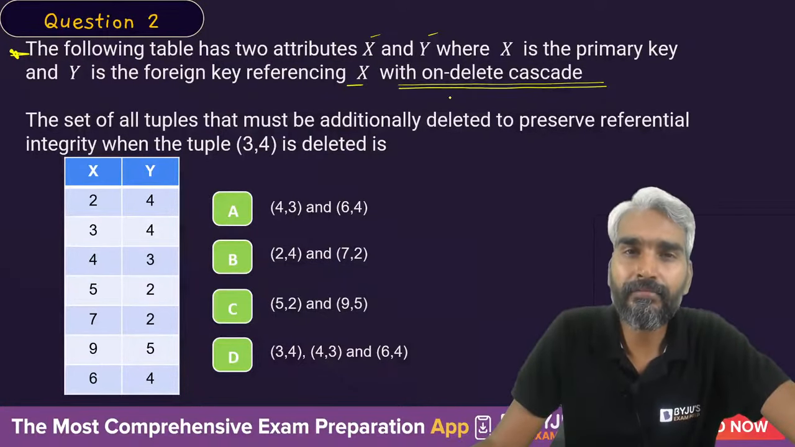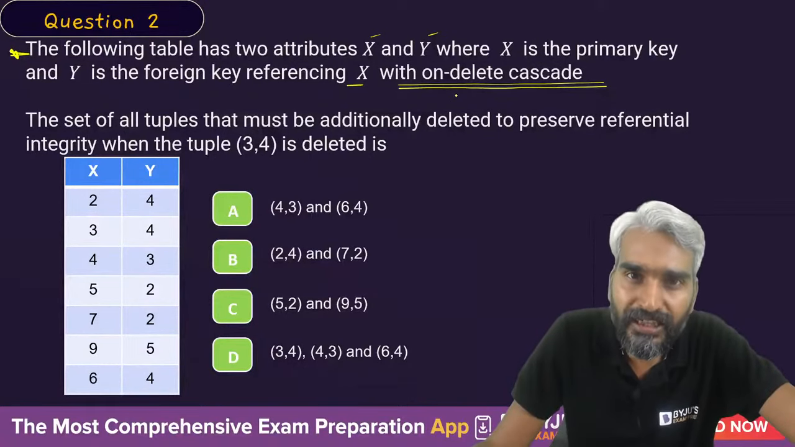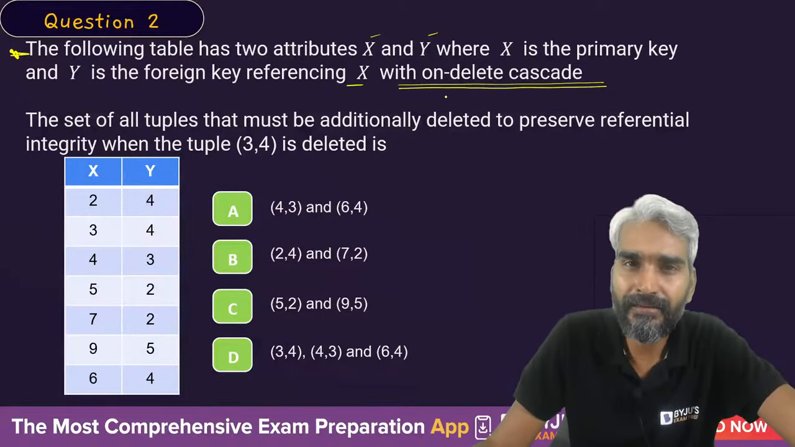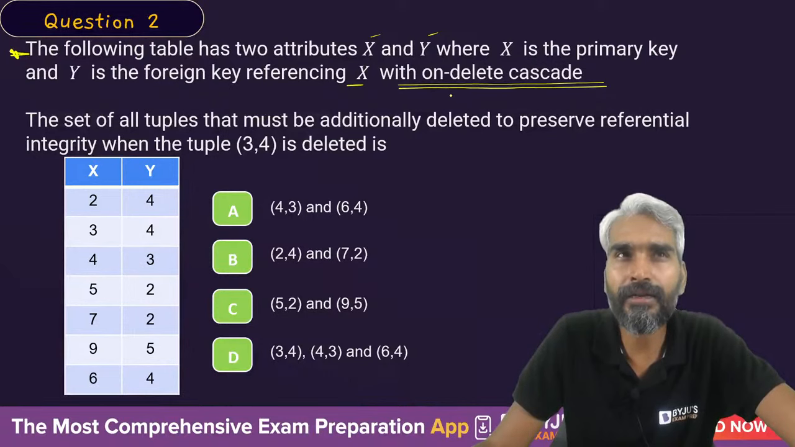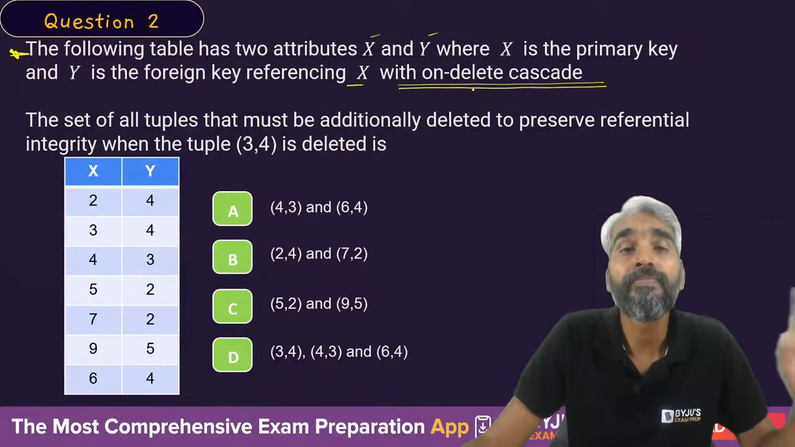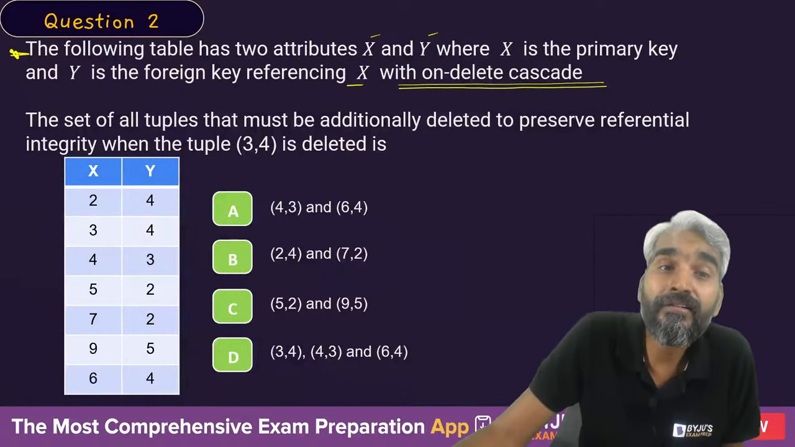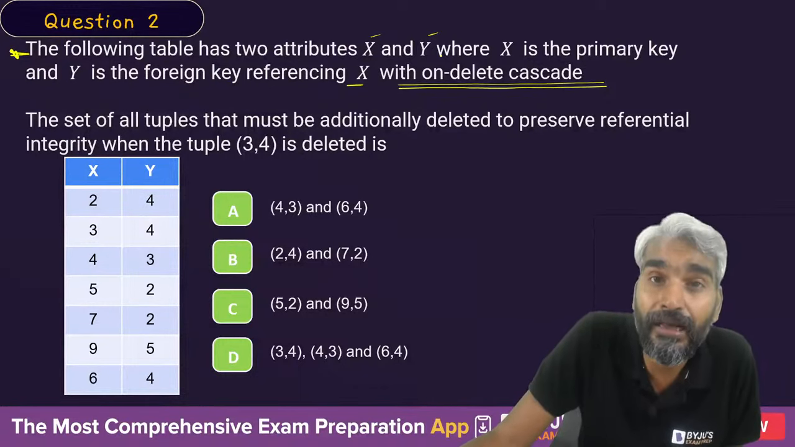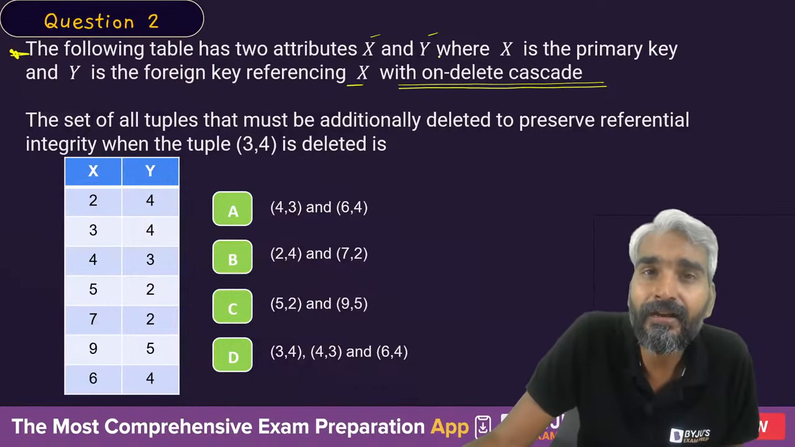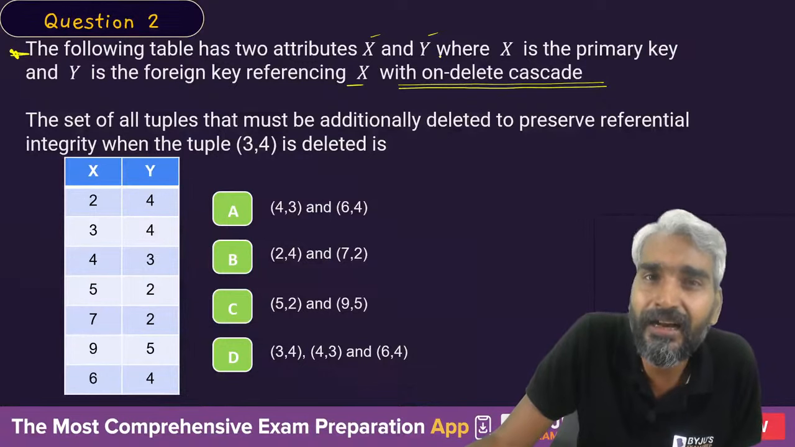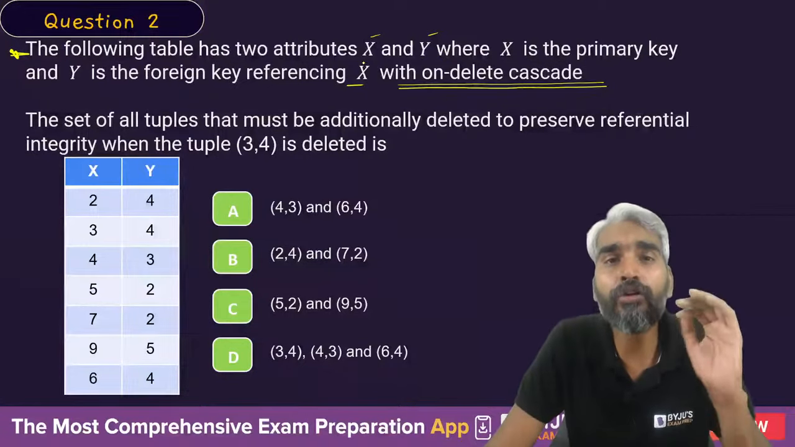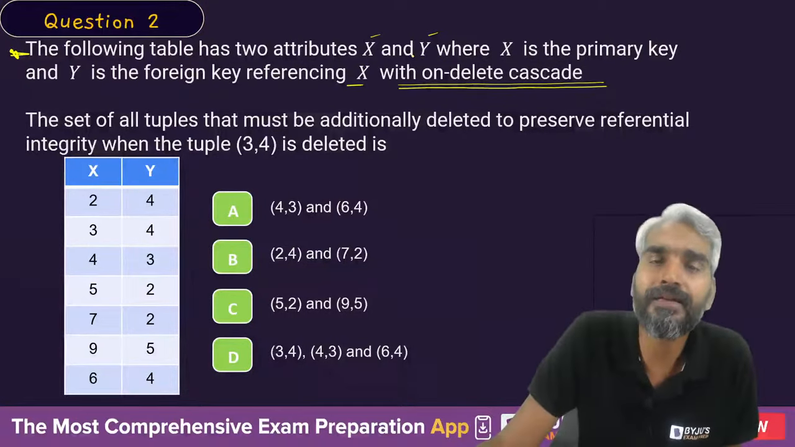On delete, no action; on delete, set null; on delete, cascade. So on delete no action means if, because of deletion of a tuple, any referential integrity violation occurs, then you are not allowed to delete the tuple.